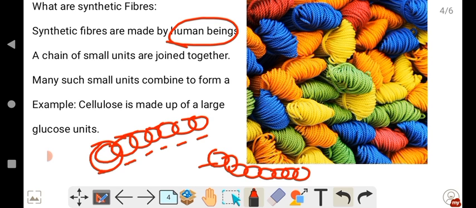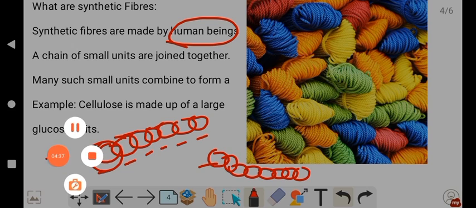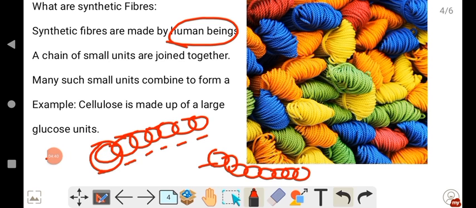Then the example for polymers, and polymers also occur in nature. For example, the best example is cotton. Okay, cotton is a polymer, and this cotton is called cellulose because this cellulose is made up of a large number of glucose units. Okay, as I have shown in the picture here now. So this cellulose is also made up of a large number of glucose units, and hence it is also a polymer which is present in nature.